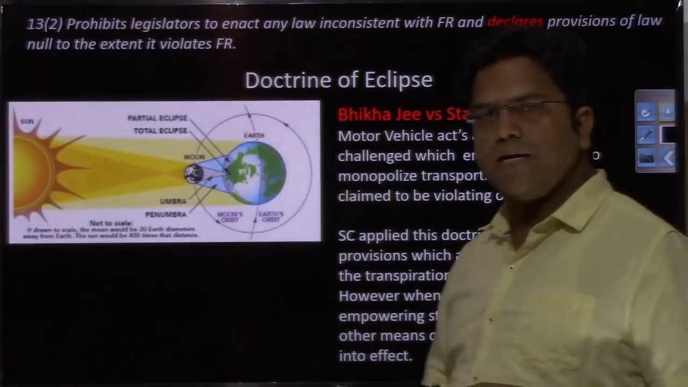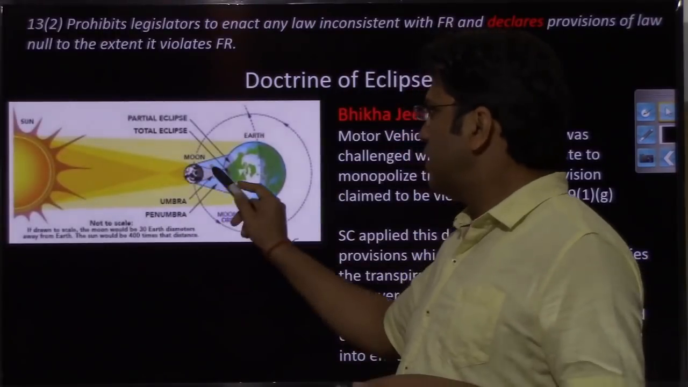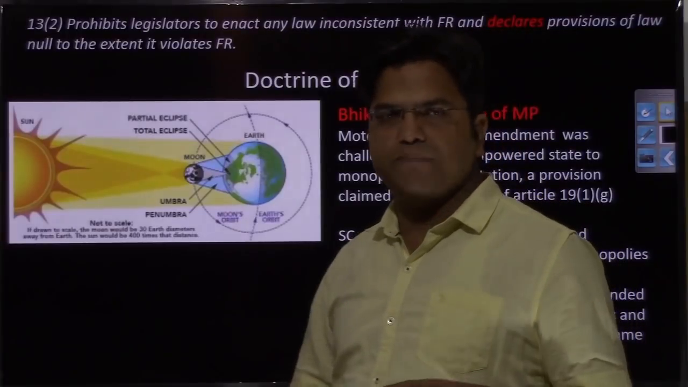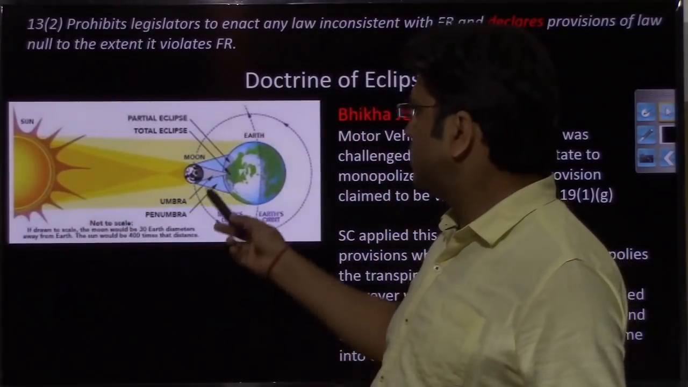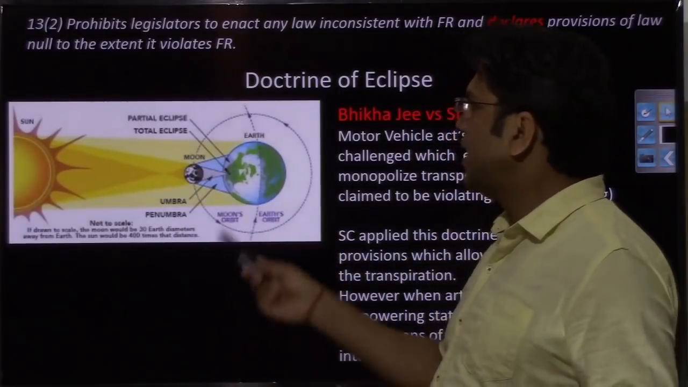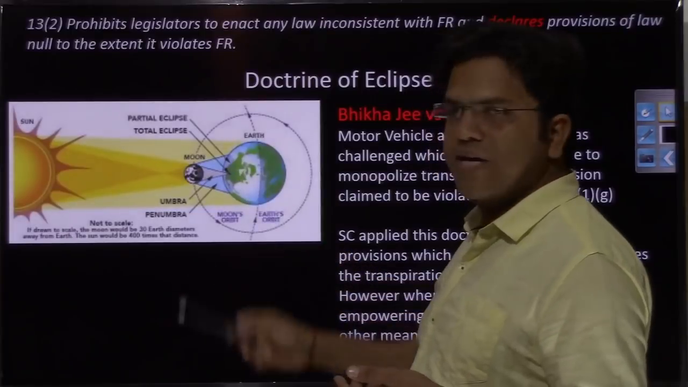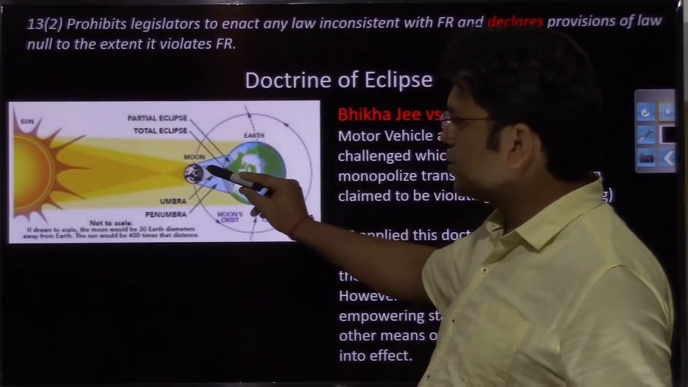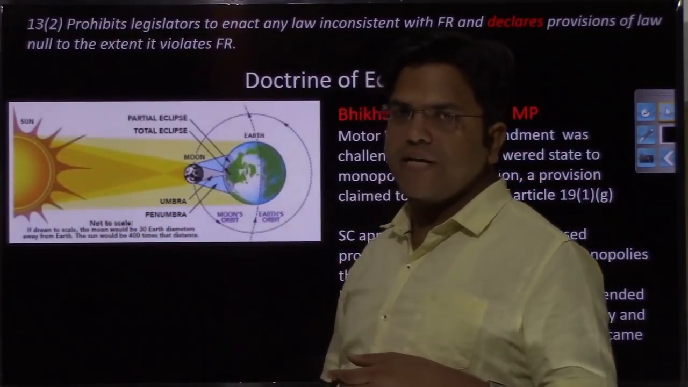If you have read geography, you would know this process of eclipse. This is the sun, this is the moon, and this is the earth. For this example of polity, let us consider the sun as the legislature, the moon is nothing but the fundamental right, and the earth is nothing but we, living on the earth. We are the beneficiaries of this fundamental right, and this cool fundamental right is protecting us from this legislative heat.